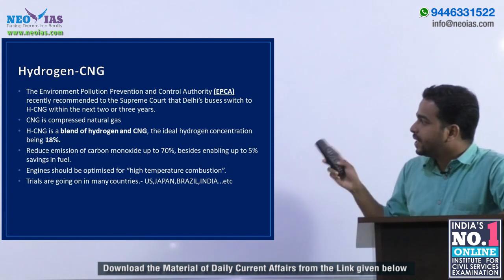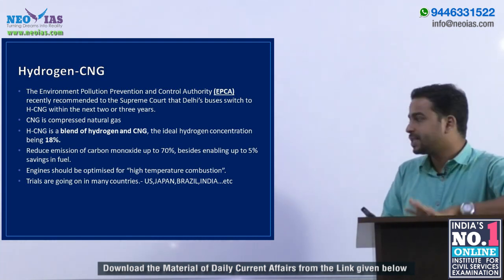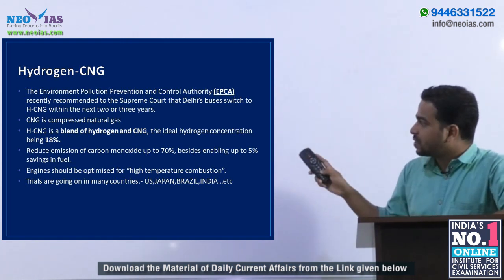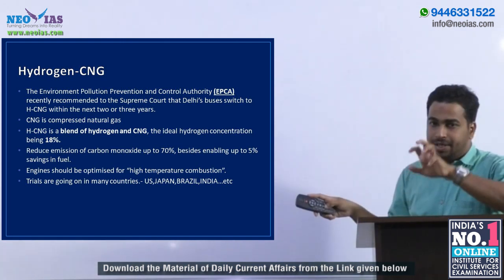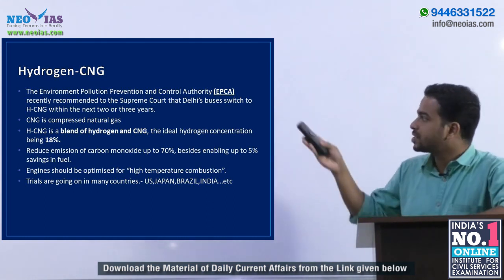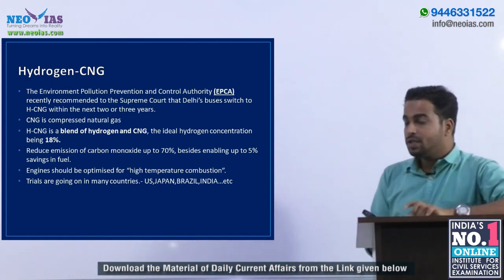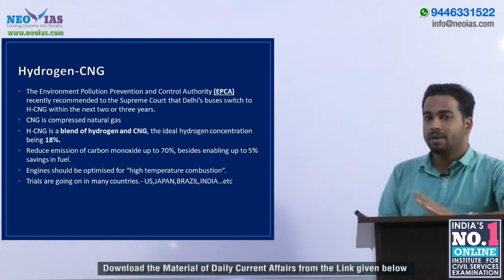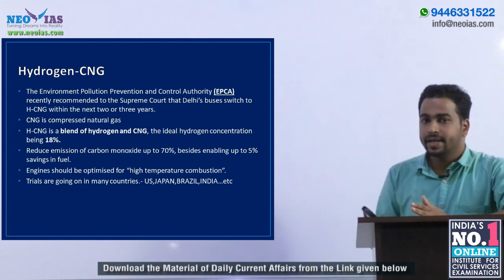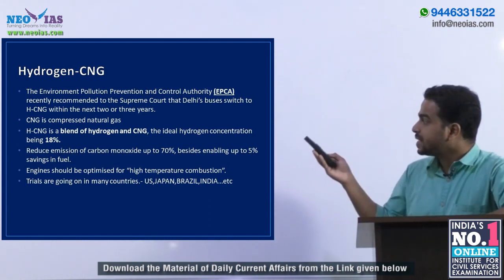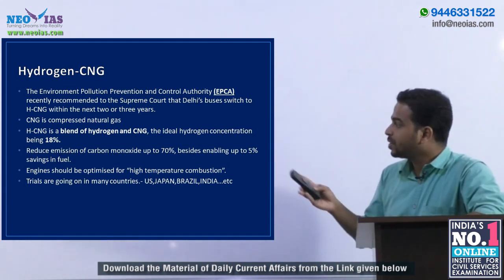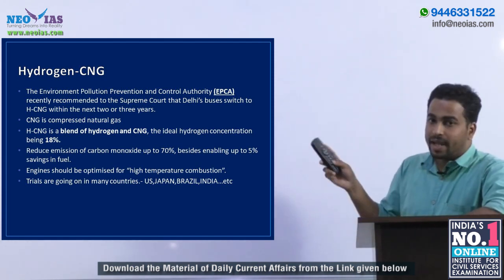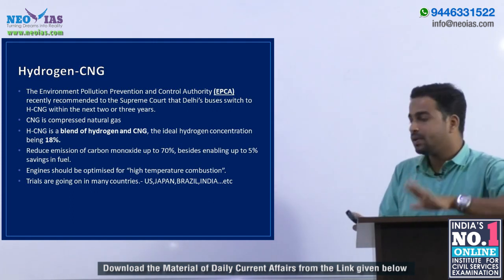Hydrogen CNG is made up of a blend of 18% hydrogen and CNG. Means the hydrogen concentration in the compressed natural gas is 18%. When it is blended in such a manner, it is called hydrogen CNG. The advantage of the hydrogen CNG is it can reduce the emission of air pollutants like carbon monoxide, nitrogen oxides and particulate matter up to 70%. It is a high advantage because those types of air pollutants are making big issues. So if it can be reduced up to 70%, it is a big advantage only.